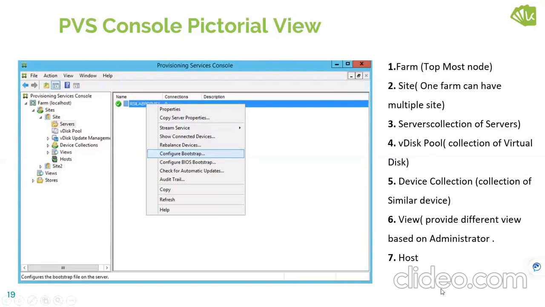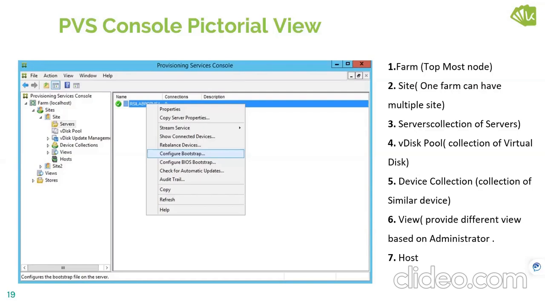This is how the Provisioning Services console looks. This is the console where an administrator performs all their duties to patch an environment and create an image. At the top of everything is a farm. A farm is a collection of servers. Below the farm comes the site. One farm can have multiple sites. Let's say we have a farm in a particular data center, and then we have different sites allocated to that. Then we have servers.